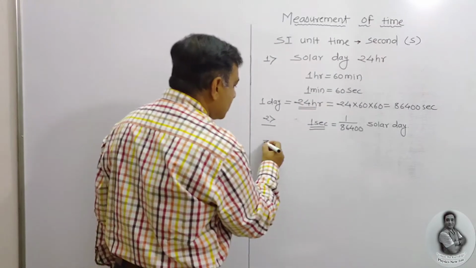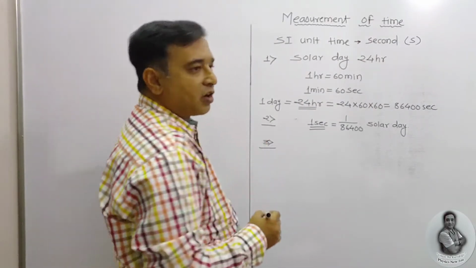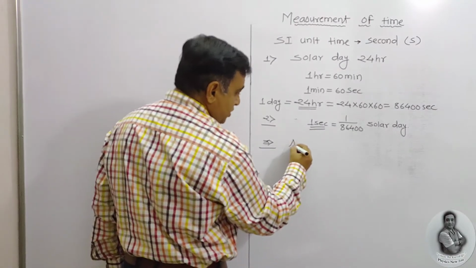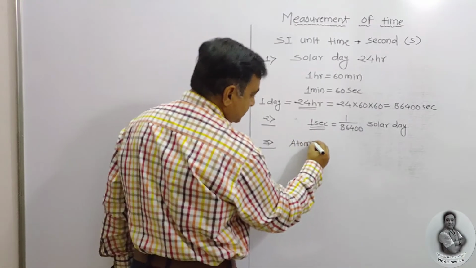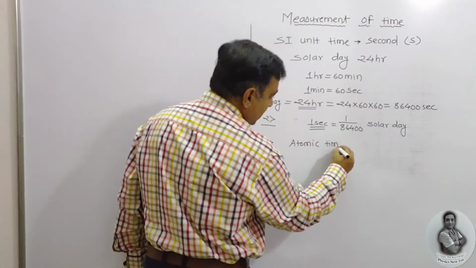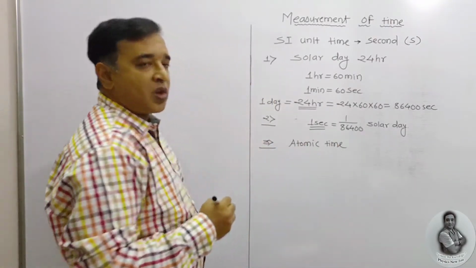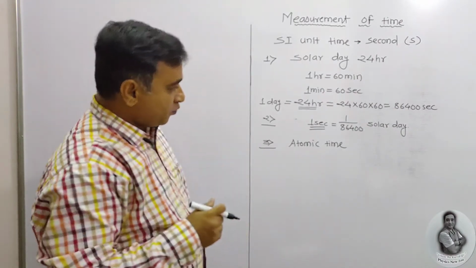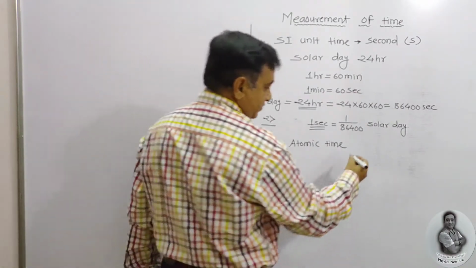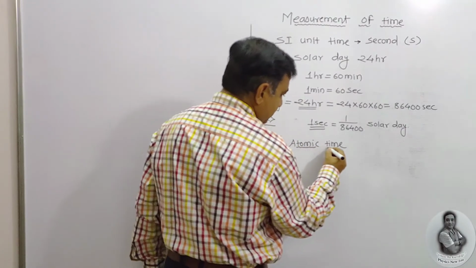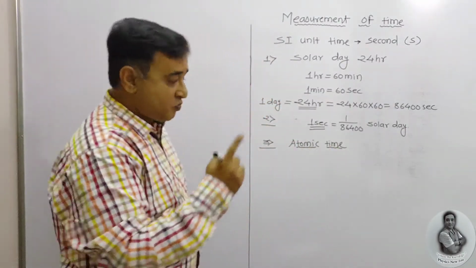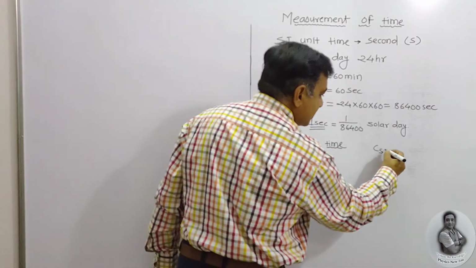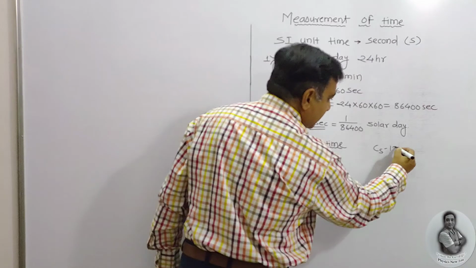What about atomic time? In terms of atomic time, how do we measure it? Actually, 1 second is a vibration of, in case of atomic time, we need to consider cesium 133.